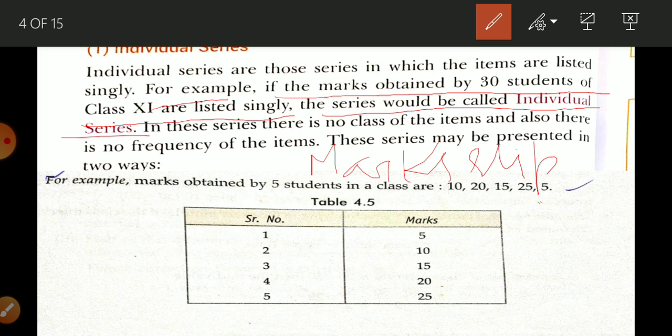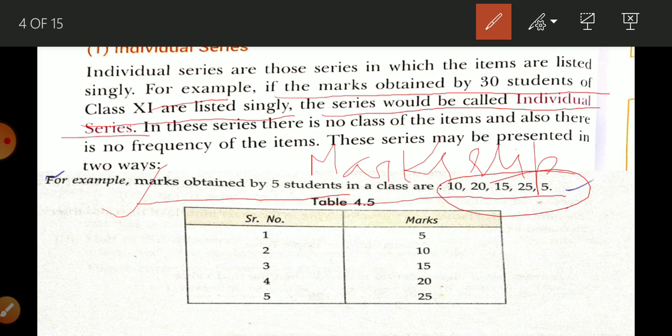The teacher will write whatever marks each student has gained in the classroom. So this is the best example of an individual series, your mark slip of each subject. Now here is one more example. Marks obtained by 5 students in a class are 10, 20, 15, 25, 5. So these are the marks obtained.